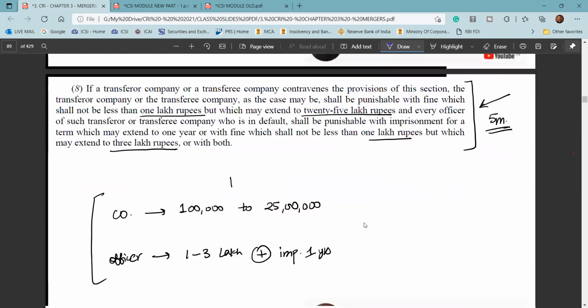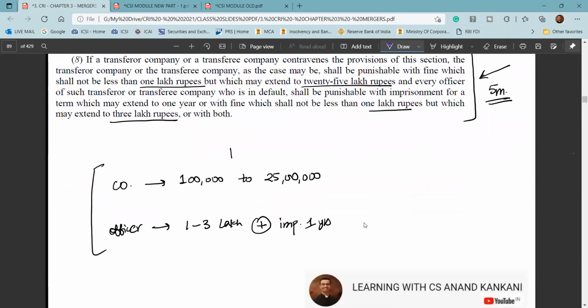Yes, so till now penal provisions were not asked, but in the last to last attempt, in the old syllabus, I remember they had asked the penal provision for five marks. Now I don't know how worth it is to remember all the penal provisions, because practically it is very difficult to remember all the penal provisions.